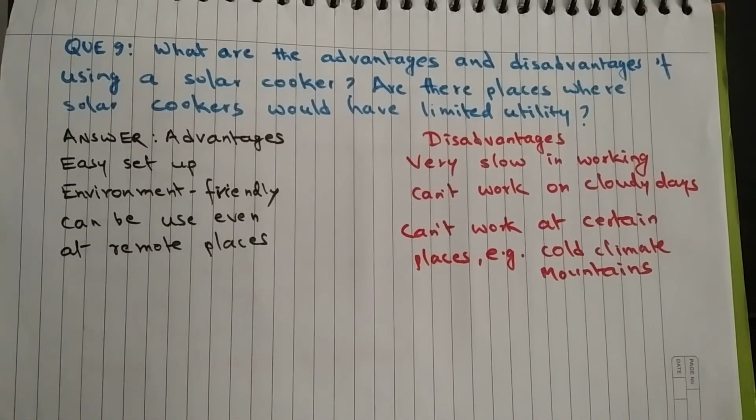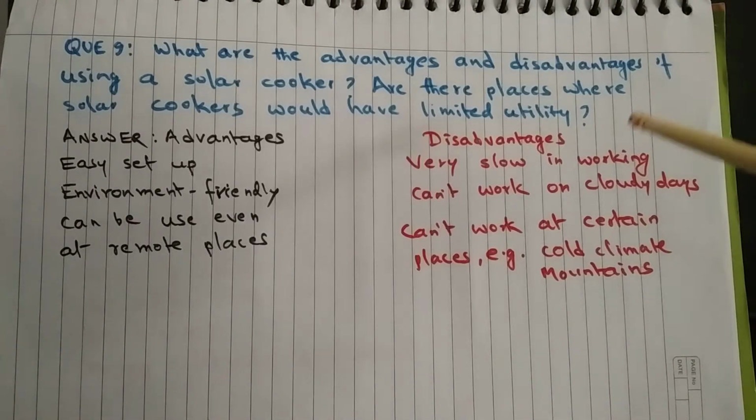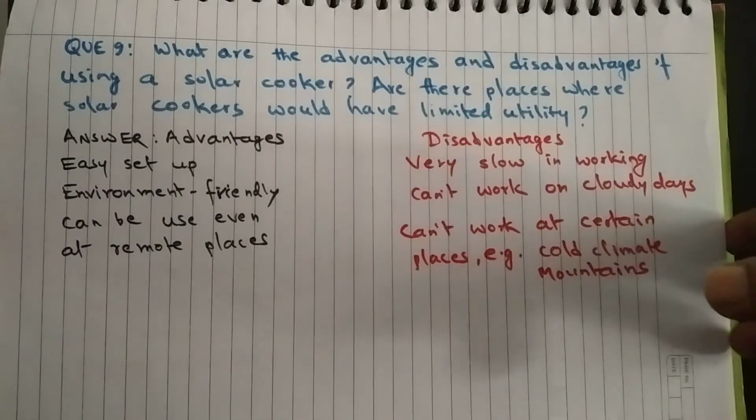And the disadvantages are that a solar cooker is very slow in working, so it can take hours even to make simple dishes. A solar cooker cannot work on cloudy days, and it cannot work at certain places like in cold climate or in mountains. So there are limited places where we can use solar cookers.